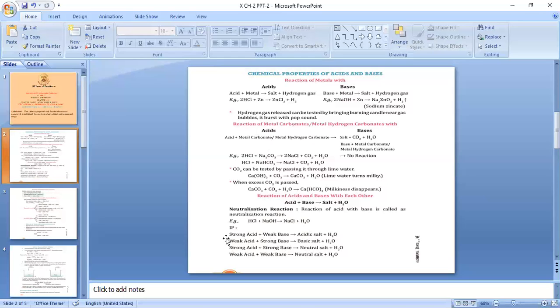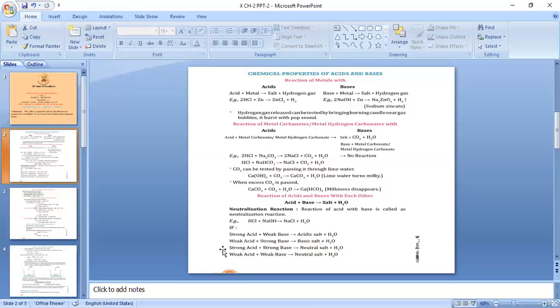For example, if we react a strong acid with a weak base, we will get an acidic salt. The nature of the base will be neutralized by the strong acid and the salt formed will be acidic along with water. If the acid is weak and the base is strong, then the salt formed will be basic and the next product will be water.